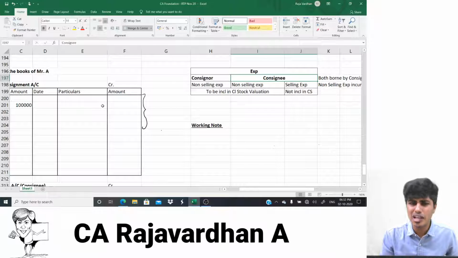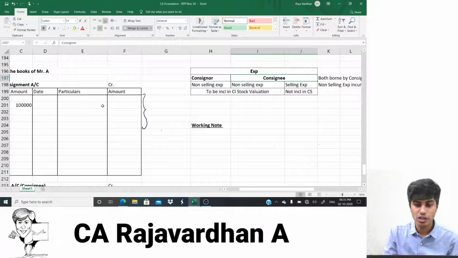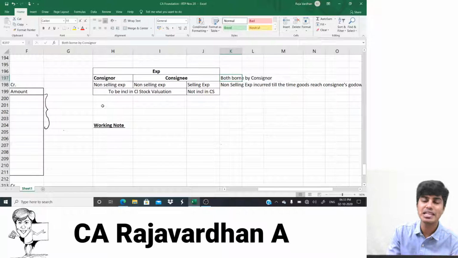I will do what you tell, boss. Should I bear your expenses? Definitely no. I will not bear your expenses. I would only do the sales and I would charge commission on sale. So all the expenses, both the expense, whether paid by consignor or consignee, should be borne by whom? Consignor only. If consignee pays the expense, you would have to reimburse it at a later stage.